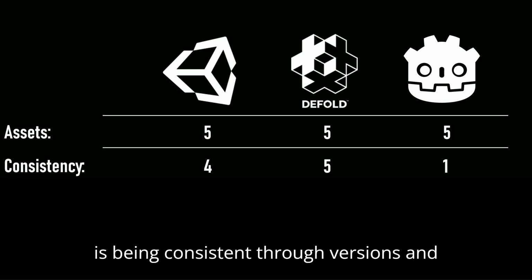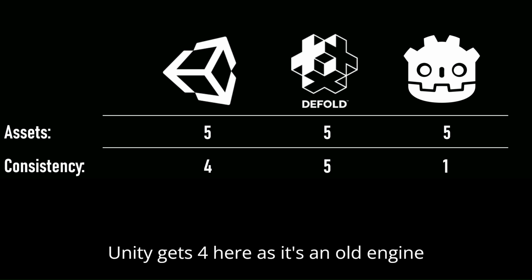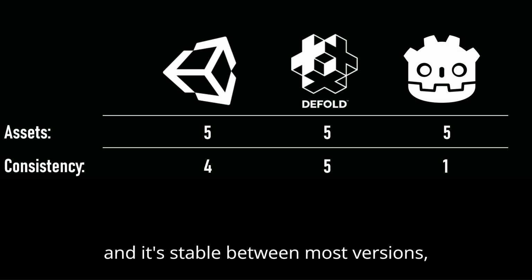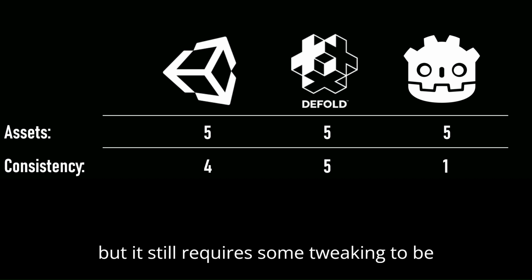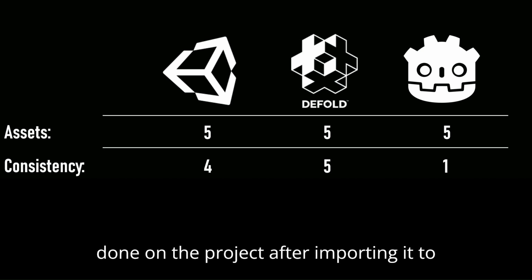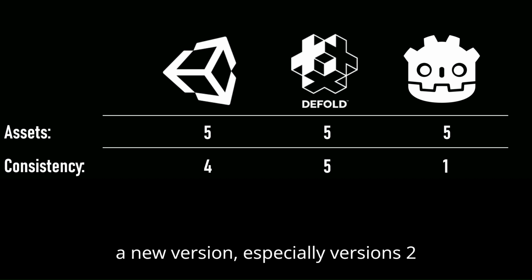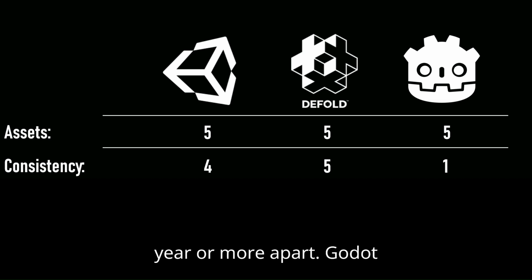This factor is being consistent through versions. Unity gets 4 here as it's an old engine and is stable between most versions, but it still requires some tweaking to be done on the project after importing it to a new version, especially versions 2 years or more apart.